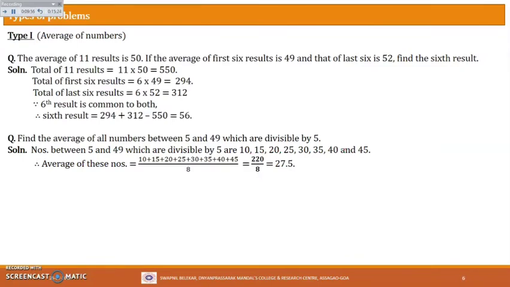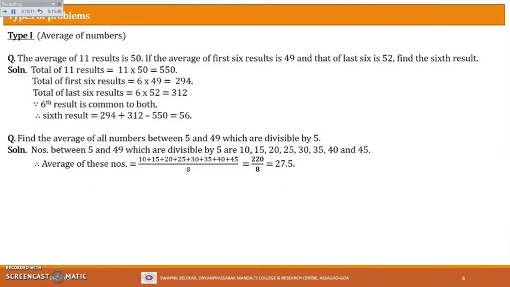So these are the numbers. Okay, notice 5 is also a number which is divisible by 5. So 5 won't be coming in this list. Why? Because we want numbers between 5 and 49, right?